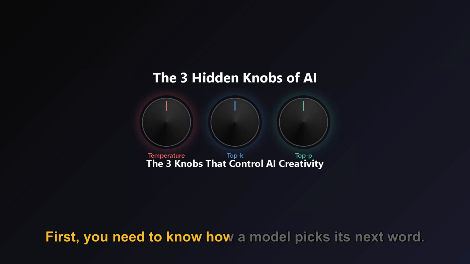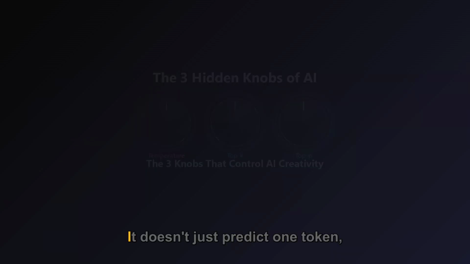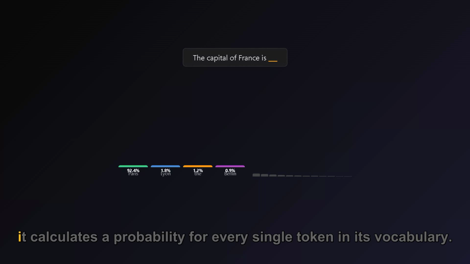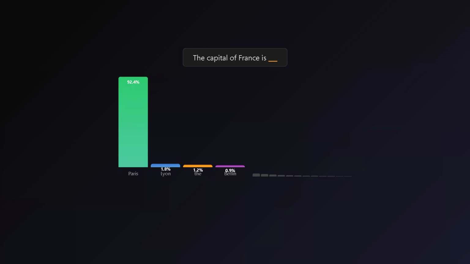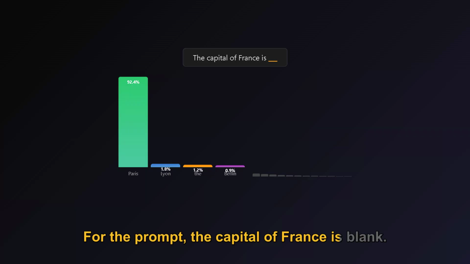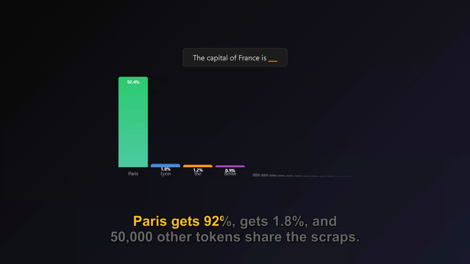First, you need to know how a model picks its next word. It doesn't just predict one token, it calculates a probability for every single token in its vocabulary. For the prompt, the capital of France is blank, Paris gets 92%, gets 1.8%, and 50,000 other tokens share the scraps.